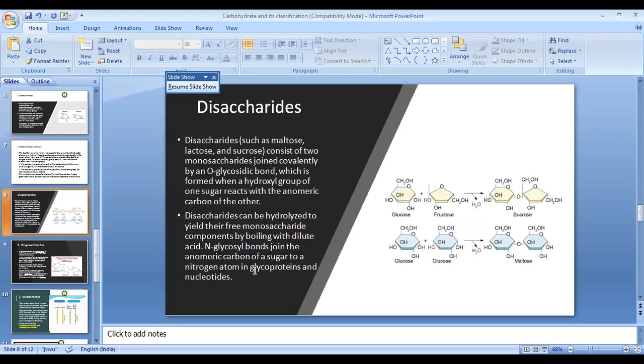Now come to the second type of carbohydrate, which are disaccharides. A disaccharide is made up of two monosaccharide units. They are bound by a specific linkage, which is known as the O-glycosidic bond.